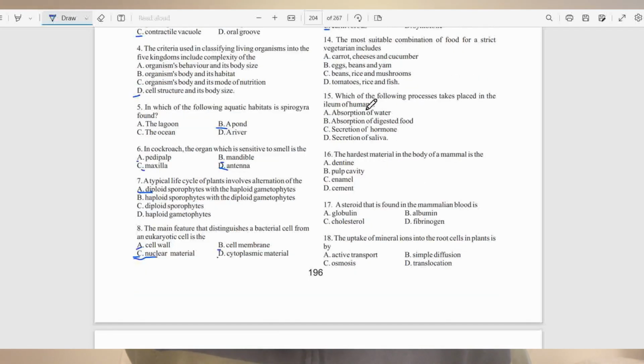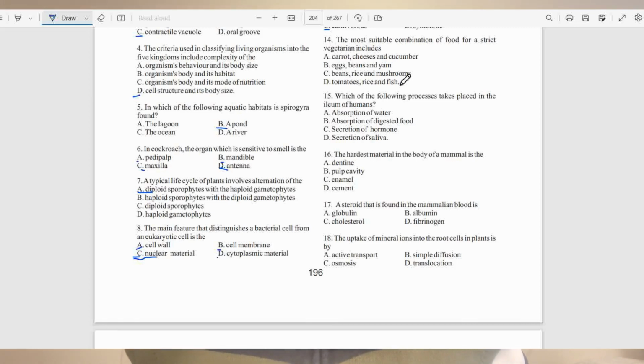Question number 14. The most suitable combination of food for a strict vegetarian include A, carrot, cheese, and cucumber, B, eggs, bean, and yam, C, beans, rice, and mushrooms, D, rice, tomatoes, rice, and fish.